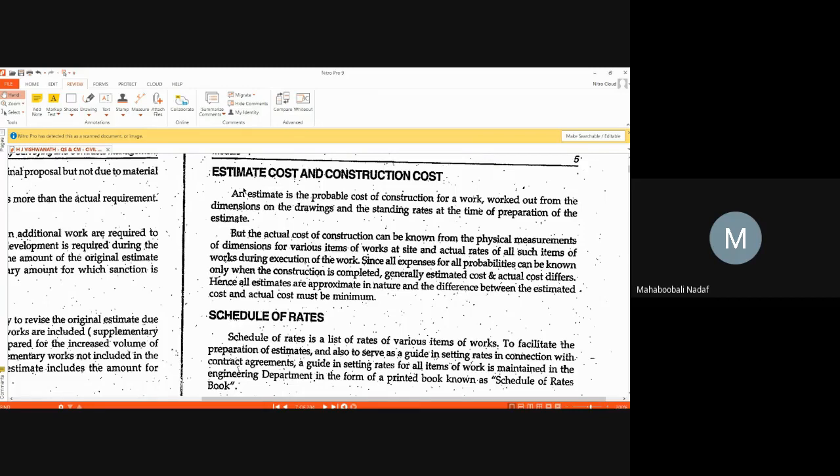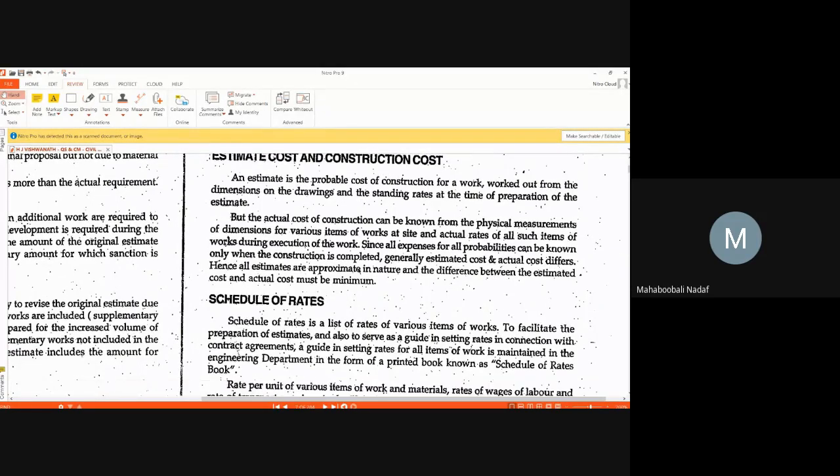Estimate is done before the start of the work to get the approval to call for the tender. Construction cost is used to make the payments to the contractor. Is that point clear? Yes, sir.